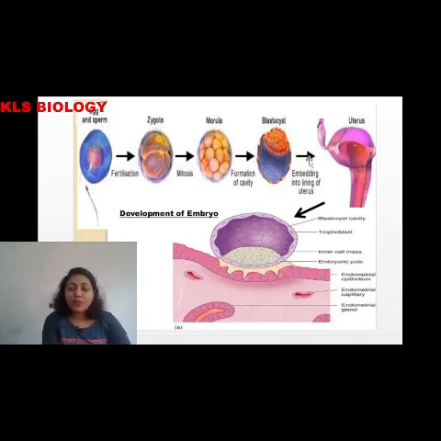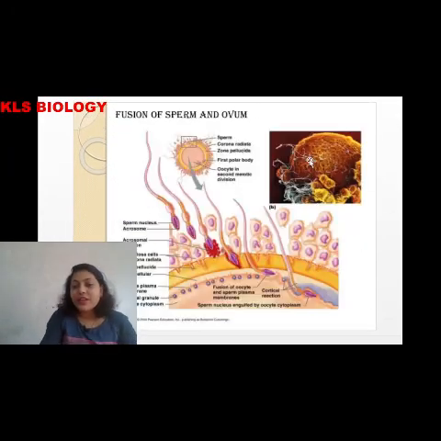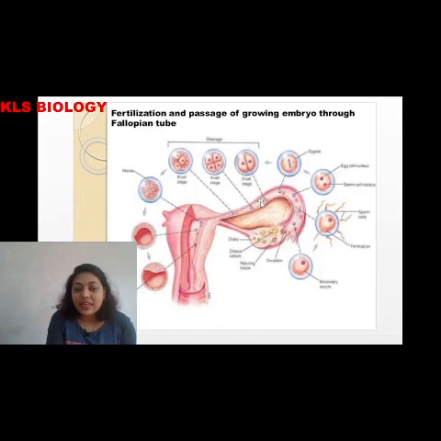So trophoblast cells, blastocyst stage, this is in the case of the fallopian tube. Okay, the fallopian tube is over here. Here the blastocyst stage has been formed, but the blastocyst cannot be embedded over here, that's why it tries to move downwards into the uterine wall.